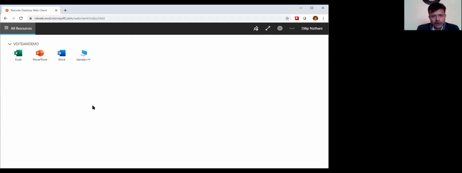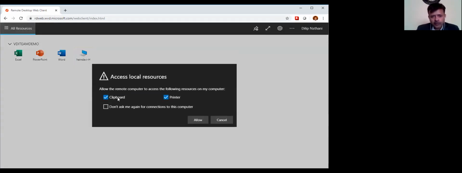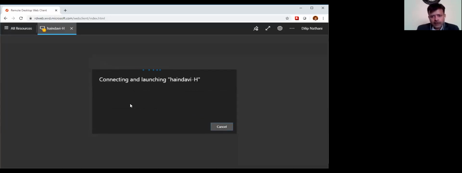So you are already in the WVD environment now, and the user will get an option like this. Here you can publish any application. It can be a SAP application, an AutoCAD application, or a Tally application, right? You can publish it here, and then the user will have an option to see it here. So I'll go to the desktop. Let's say I don't need to use any published application, but I want to have my own desktop. So I will click on the desktop. You can see the option of clipboard and printer you can use. So you are logging into the WVD desktop environment now.